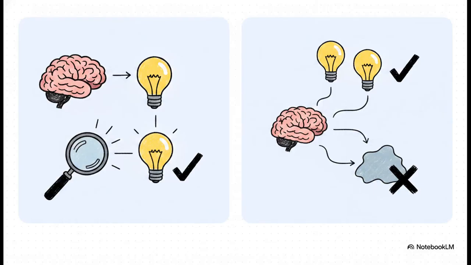As for the self-verification layer of the firewall, honestly, the engineering here is genuinely brilliant. You've got chain of verification, where the model actively generates baseline answers and then meticulously double-checks its own facts after the fact, revising if it needs to. Alternatively, there's self-consistency. This is where the model generates multiple different reasoning paths all at once and mathematically selects the answer that has the strongest consensus among them. It's just an incredibly clever way to force reliability.